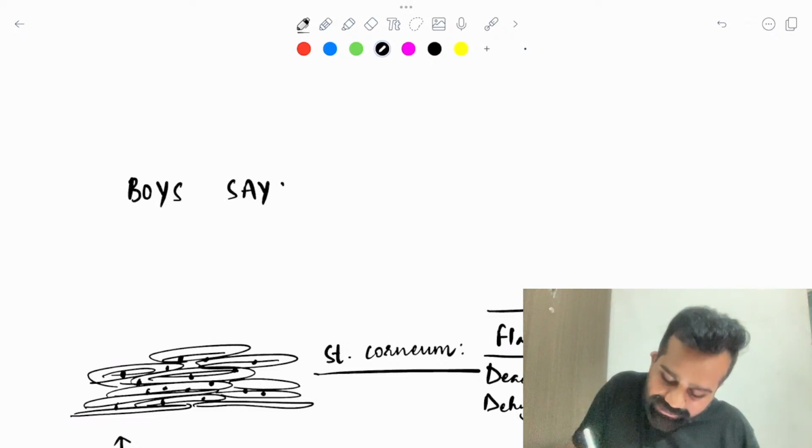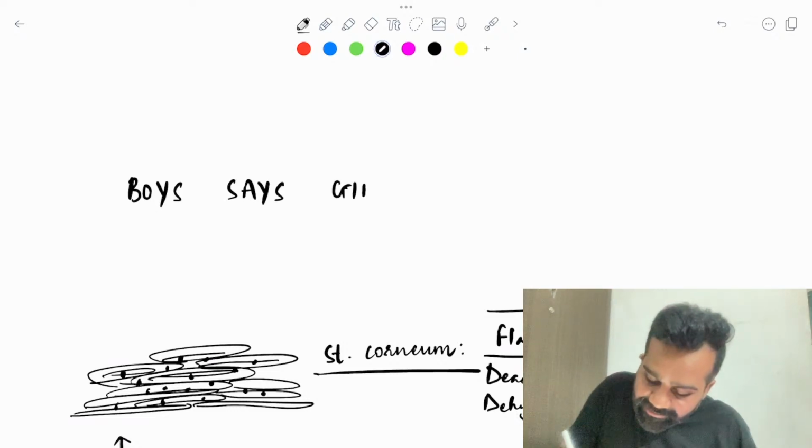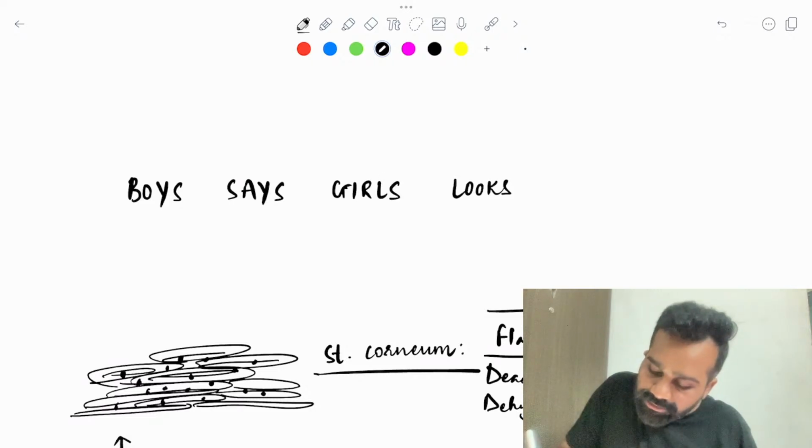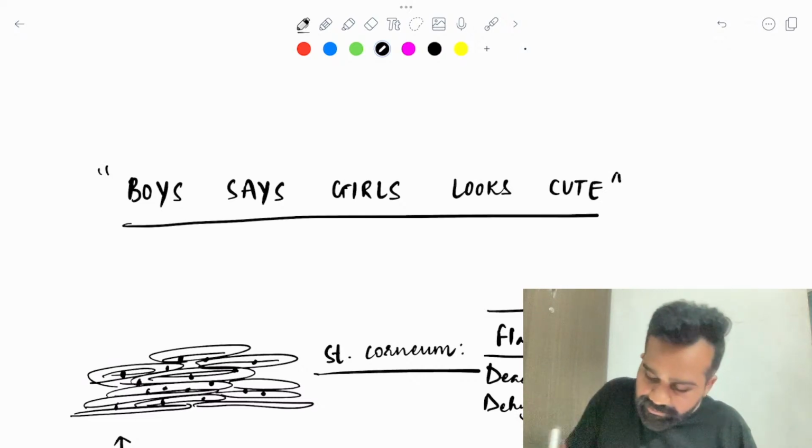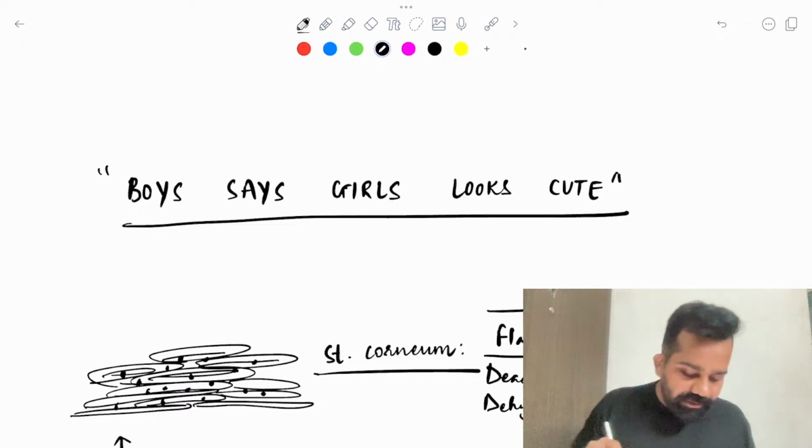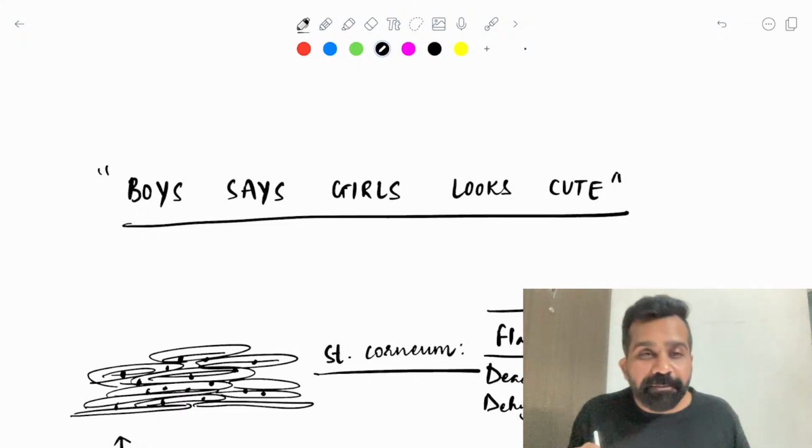There are many mnemonics out there. Boys says, girls looks cute. Okay, this is how you will remember.